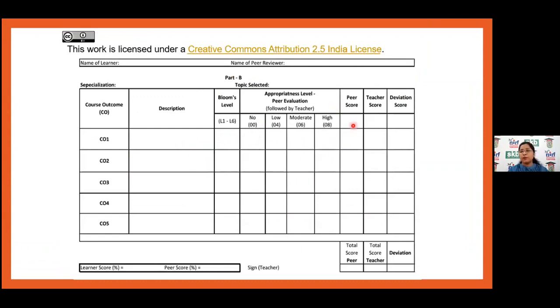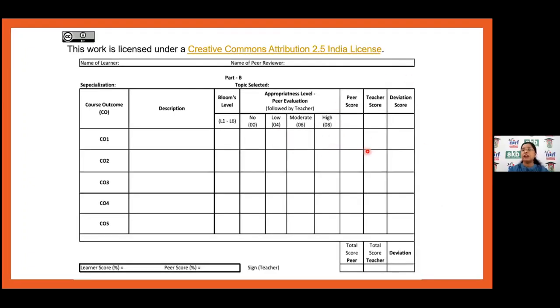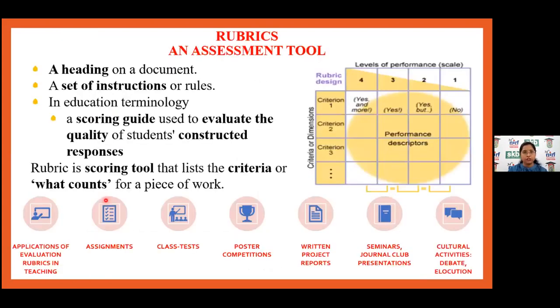And then its relevance with the peer evaluation at the different levels, whether it's low, moderate or high, and then the peer, teacher, and deviation score. So this is how you can relate your course outcome, which is very important from an NAAC and NBA point of view, where you can prepare the course outcome as per Bloom's taxonomy. So this is one of the tools which is very important for teachers.